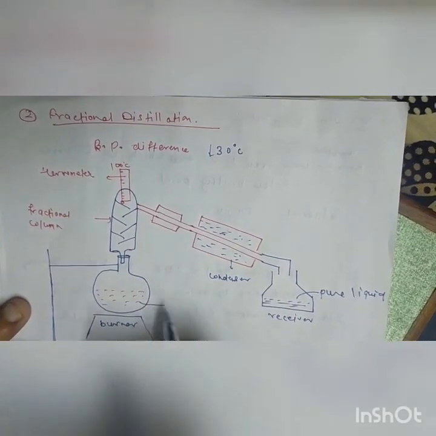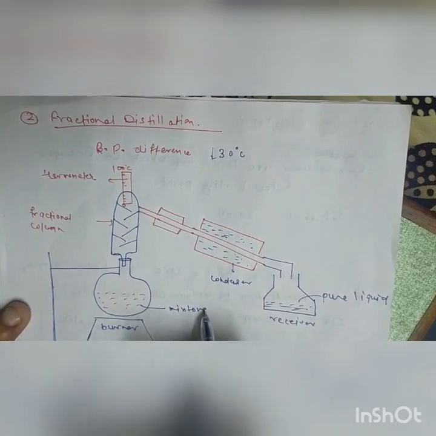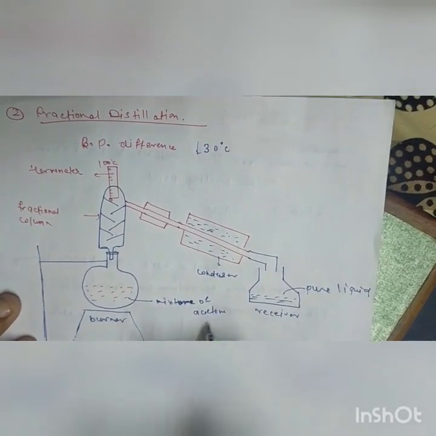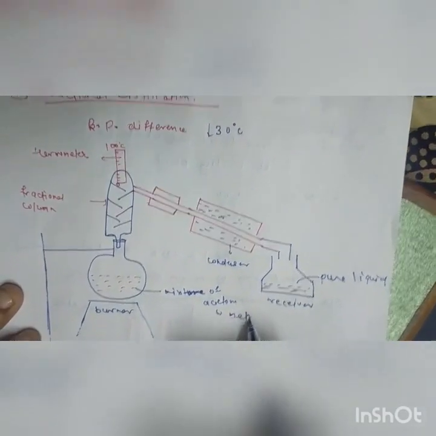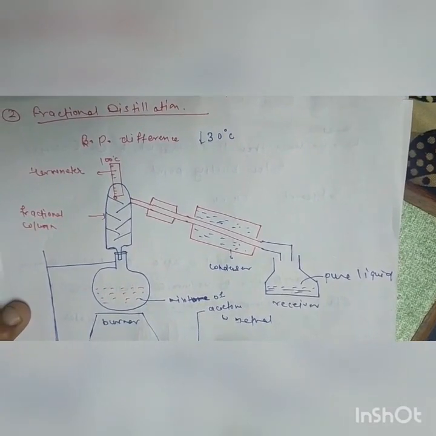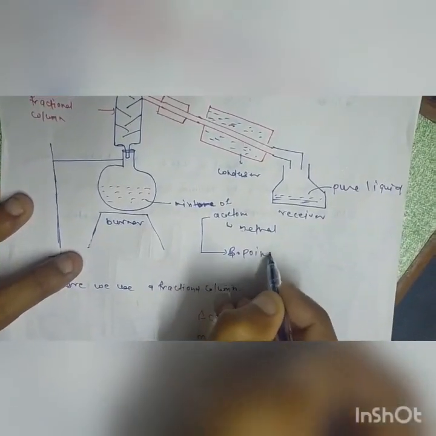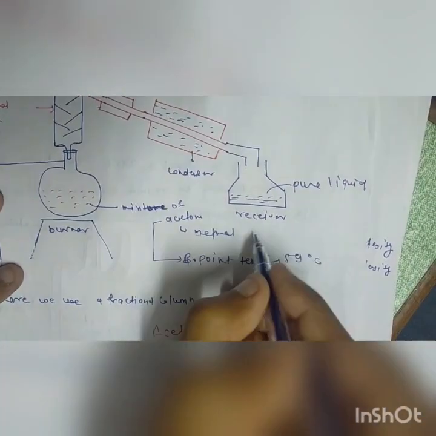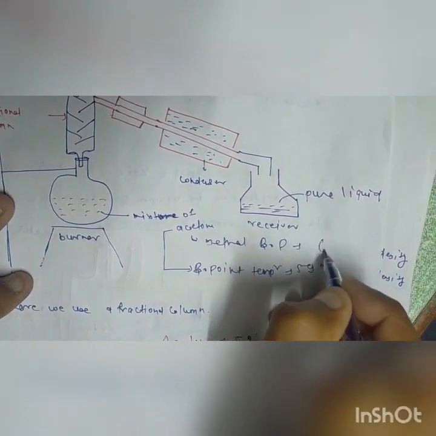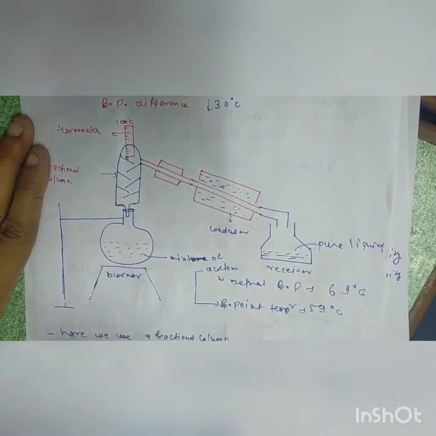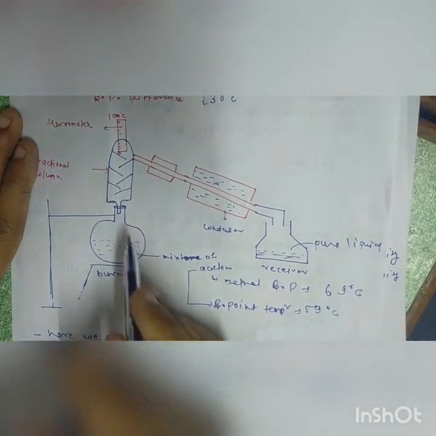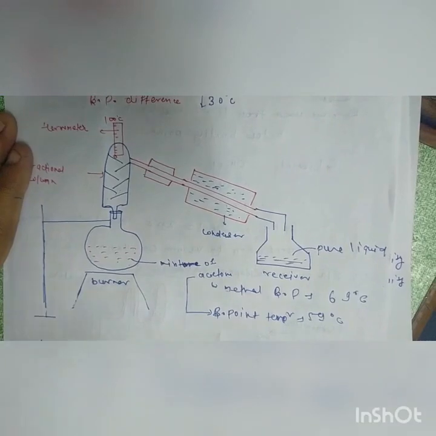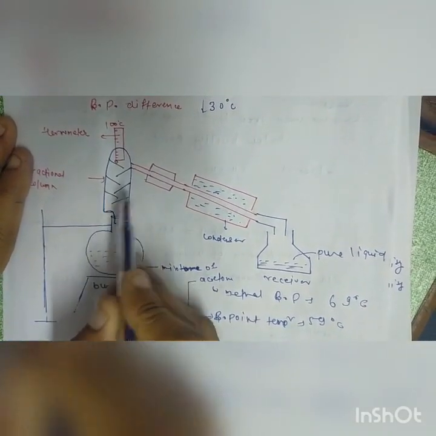Here we will use the mixture of acetone and methanol. Acetone has a boiling point temperature of 59 degrees Celsius, and methanol has a boiling point temperature of 69 degrees Celsius. As we start heating through the burner, the mixture of acetone and methanol starts to evaporate and travels into the fractionating column.